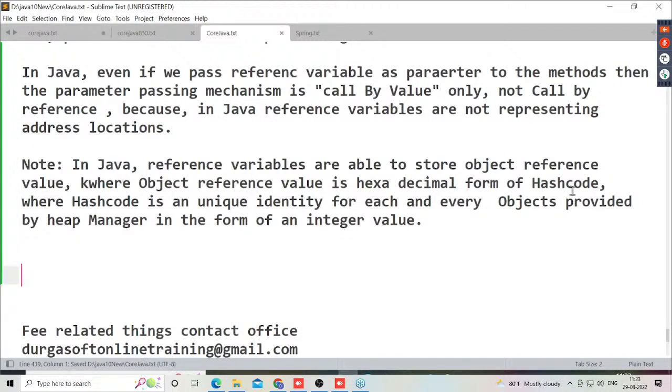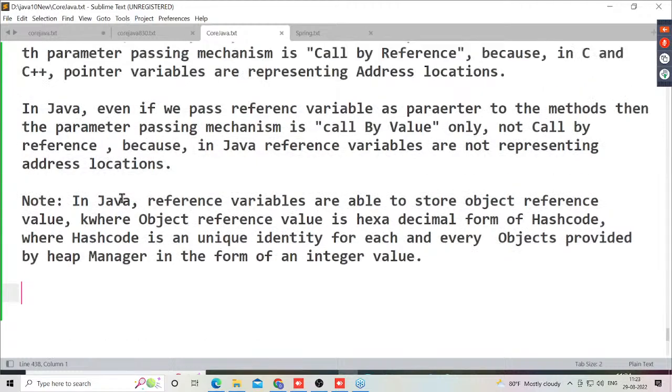Now this is exactly the meaning of call by value and call by reference. Call by reference is not possible in the case of Java, but call by reference is possible in the case of C and C++. But Java still follows call by value only. Why? Because even if you pass a reference variable as a parameter to the methods, the parameter passing mechanism is call by value only, not call by reference. Yes, all of you are getting my points or not?